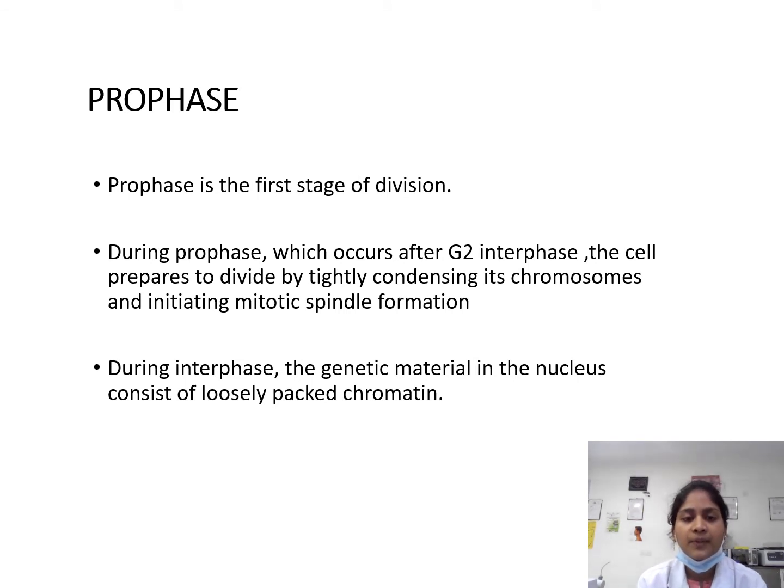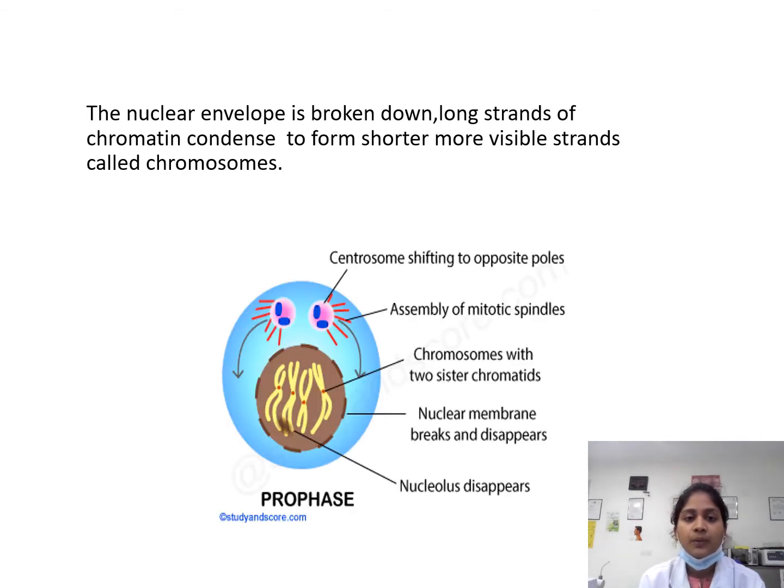Prophase. Prophase is the first stage of division. During prophase, which occurs after G2 interphase, the cell prepares to divide by tightly condensing its chromosomes and initiating mitotic spindle formation. During interphase, the genetic material in the nucleus consists of loosely packed chromatin. In prophase, the nuclear envelope is broken down and long strands of chromatin condense to form shorter, more visible strands called chromosomes. The picture shows the centrosome shifting to the opposite poles, and the assembly of the mitotic spindles can be seen.